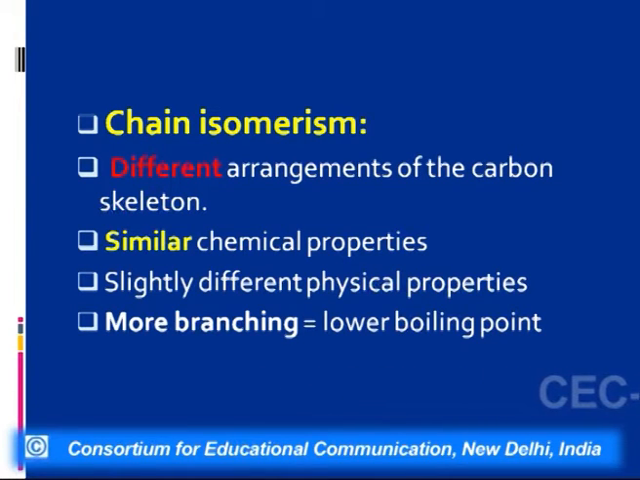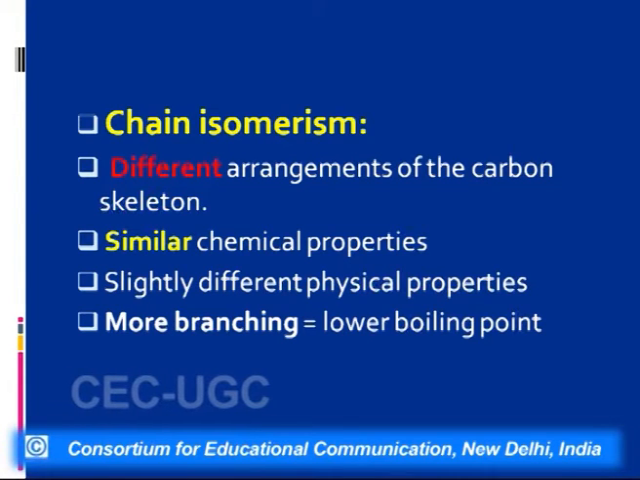the property of catenation of carbon. Carbon has the unique property of catenation. That is, it has a unique property of self-linking to form straight chains, branched and cyclic structures. This may give rise to chain isomerism, that is the carbon skeleton is different, or ring chain isomerism.